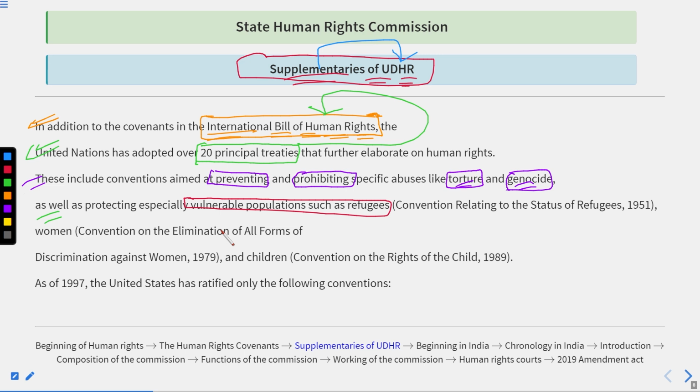So what is the meaning of this? If we try to connect it, we could connect it with wars and civil wars. There is a difference between wars and civil wars. And what is the difference? War is a situation when one country is attacking another country, or you can say a group of countries engaging in fighting with each other. That is the condition of war.